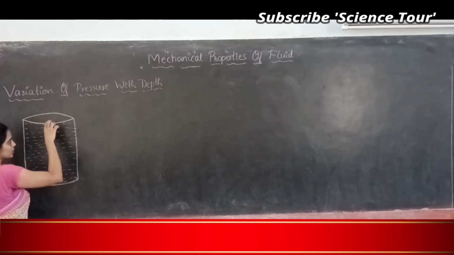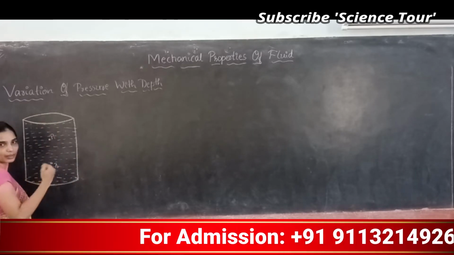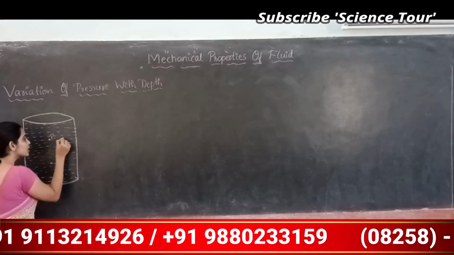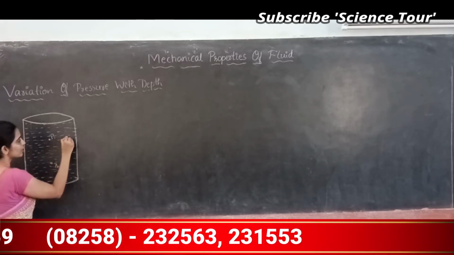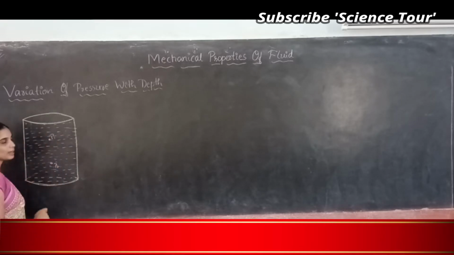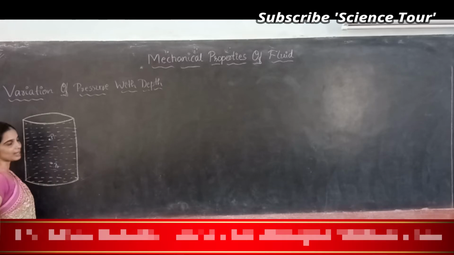The depth of P1 is this, the depth of P2 is this. They are at different depths, so the pressure should vary. If I have another point at the same height as P1, then the pressure there will also be P1. At every point on this line, the pressure will be P1. At every point on this line, the pressure will be P2. That's what Pascal's law says.